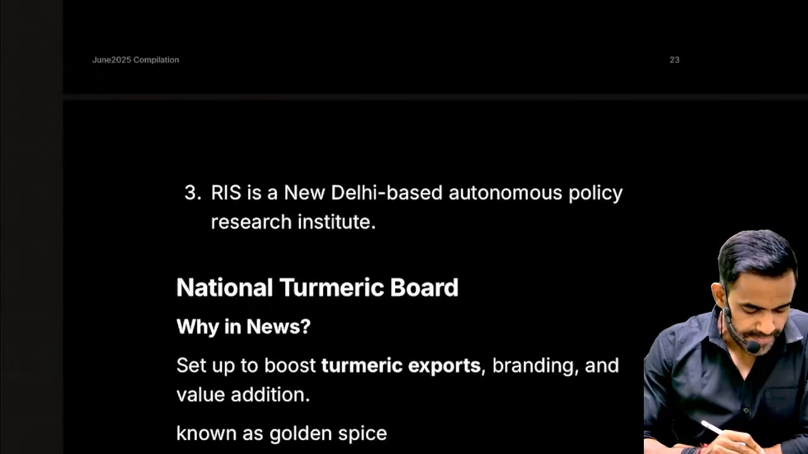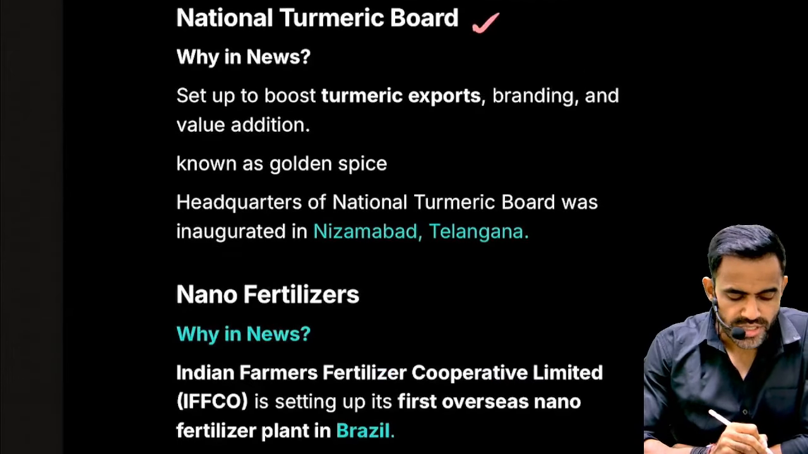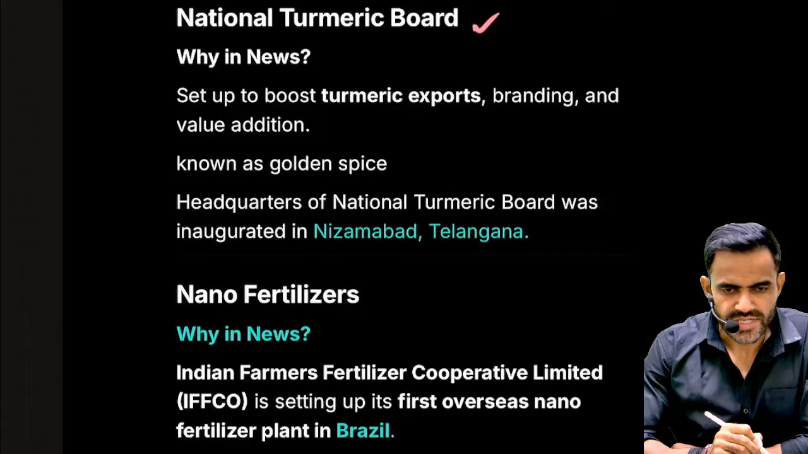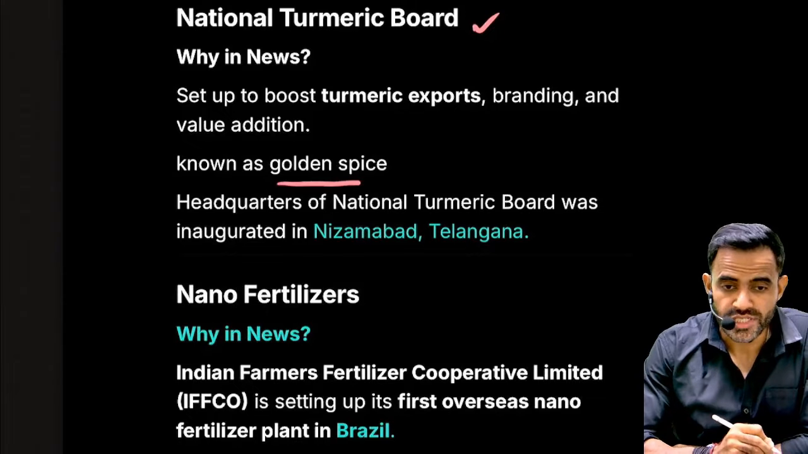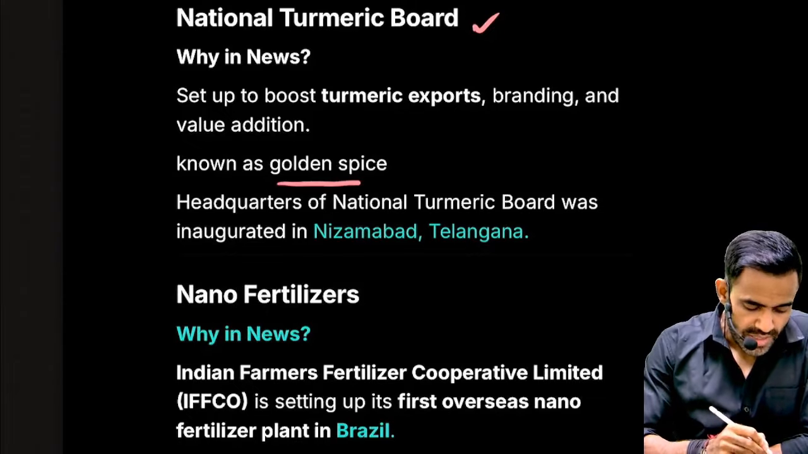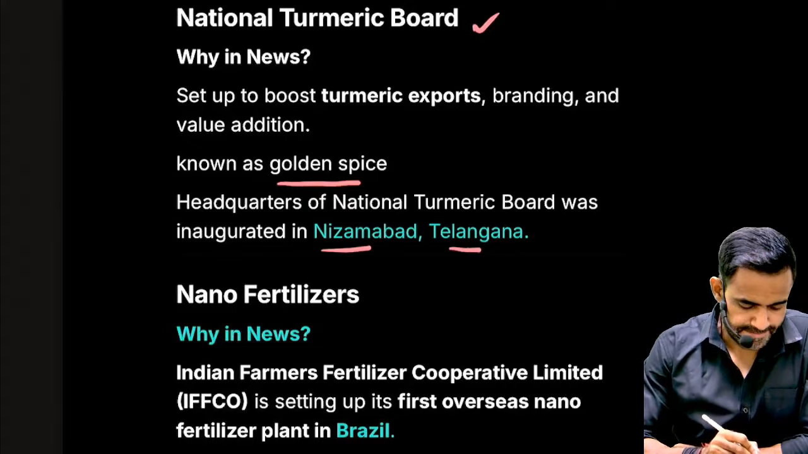Okay. Next is related to National Turmeric Board. So recently this board was set up to give a boost to the turmeric sector. Turmeric is also known as golden spice. So this board will have its headquarters in Nizamabad in Telangana.